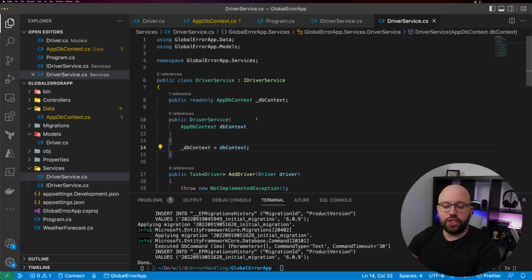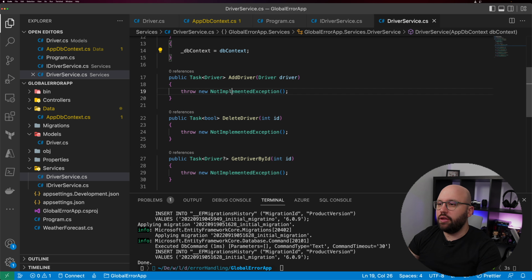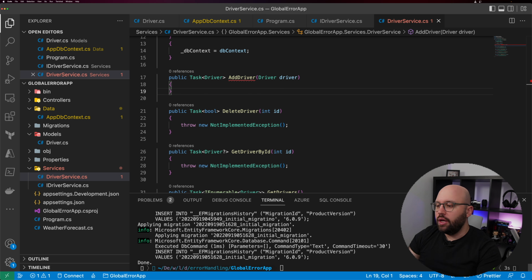If you don't know anything about unit of work, I'm going to link it here somewhere where you can watch a full video on how to implement unit of work when creating a web application, a .NET Core web application. So now that we have injected our DbContext, the first thing we're going to be doing is adding the driver, and adding the driver is going to be quite simple.